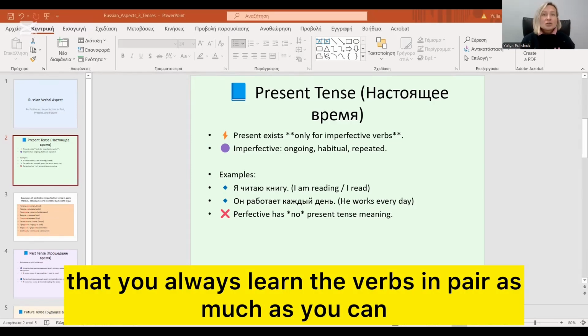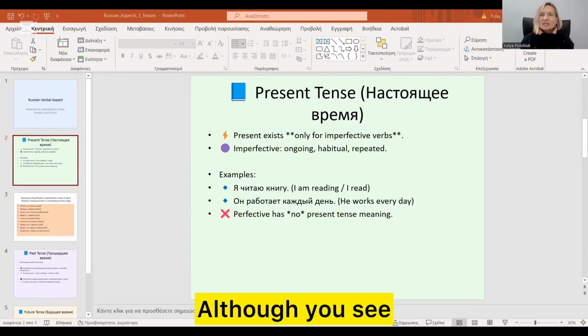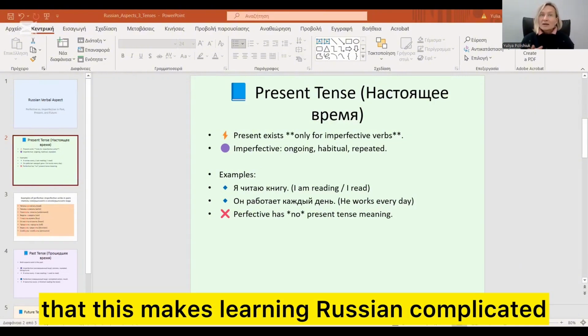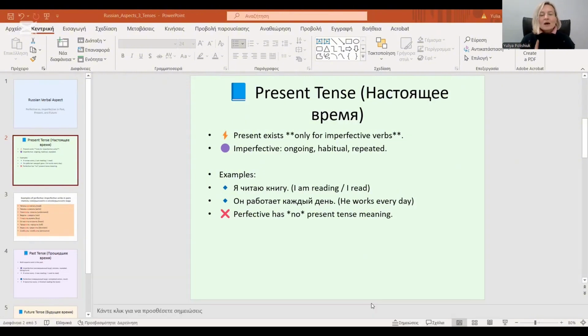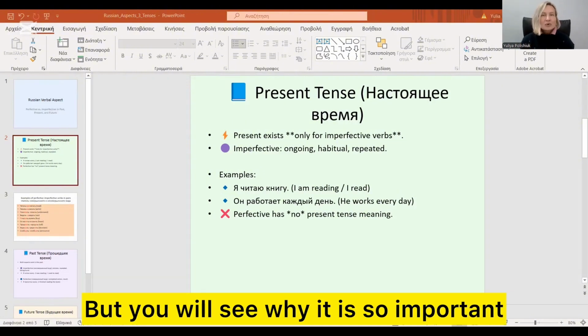I would suggest that you always learn the verbs in pairs as much as you can. Although you see that this makes learning Russian complicated because you have to actually learn two verbs instead of one. But you will see why it is so important.